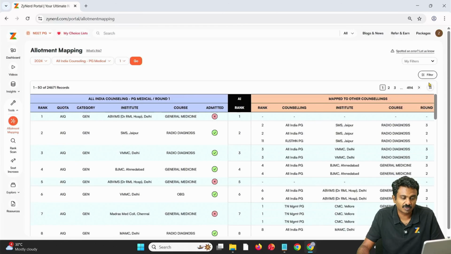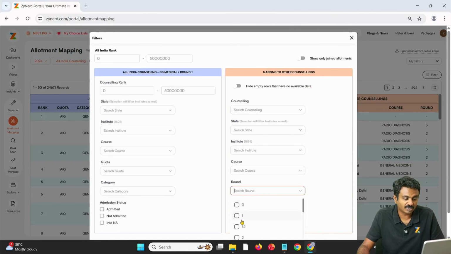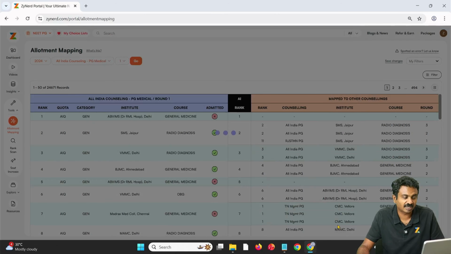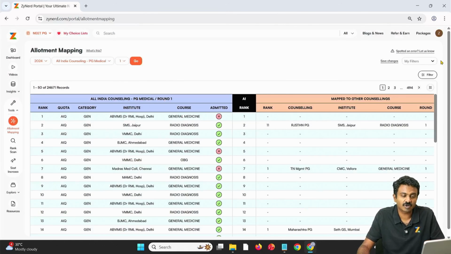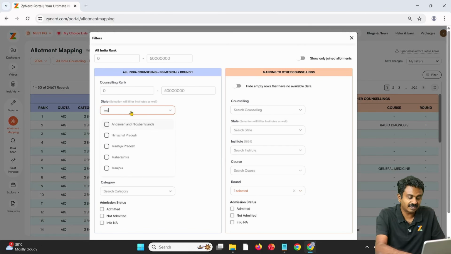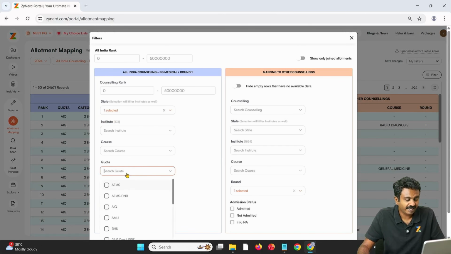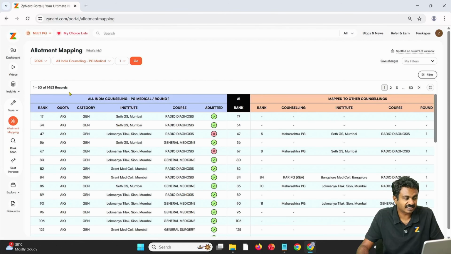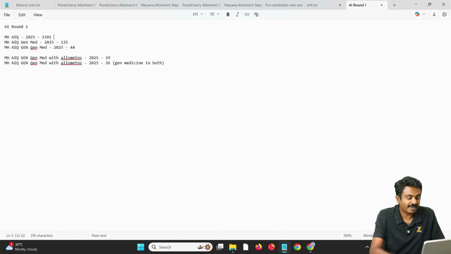Obviously, we are checking round 1s. So we will just filter on round 1s over here, whatever was there under round 1, and we will see that these are the records. Within that, I will start with, like we said, Maharashtra and AAQ. How many Maharashtra AAQ allotments were there? We will see in last year. This is clearly last year, 1453. So Maharashtra AAQ allotments in 2024 was 1453.